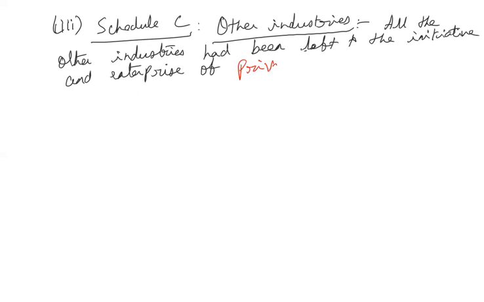So Schedule A, exclusively state-owned, 17 industries were included in that, which are to be exclusively owned only by the monopoly of the state. Schedule B, 12 industries were included in that.